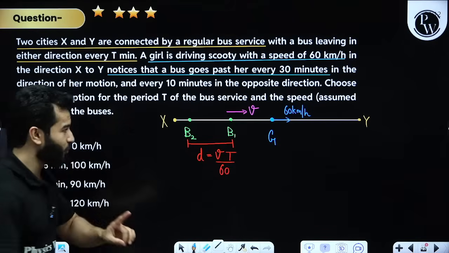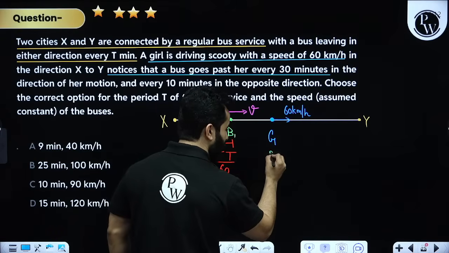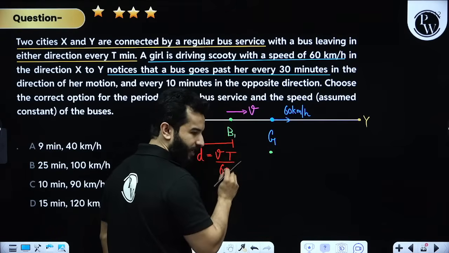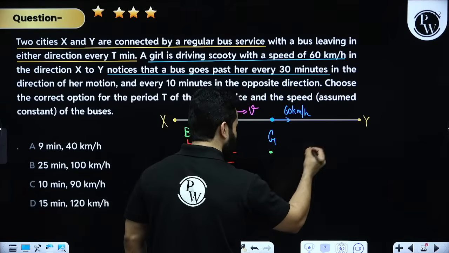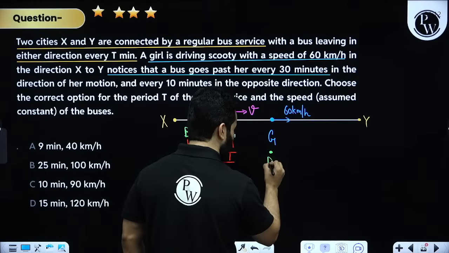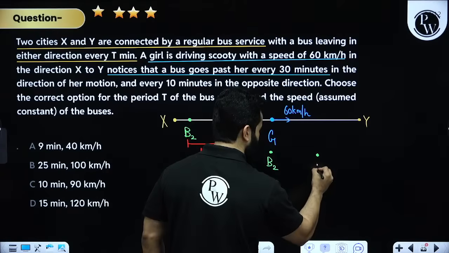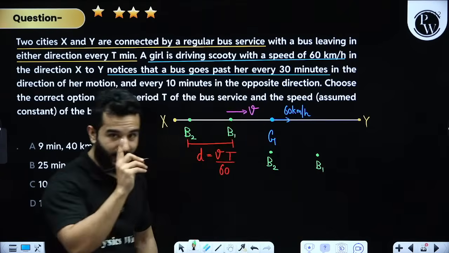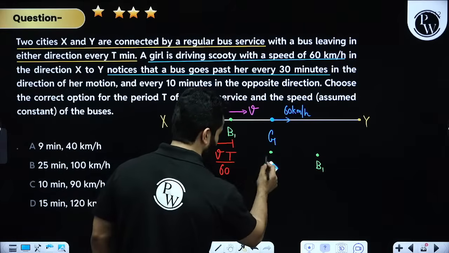Now please understand what they are trying to say. Let's suppose bus B1 passes this girl, then after 30 minutes another bus will pass. So this is B2 and B1 will be somewhere over here. Hopefully you are understanding what I am trying to say. Clear? Now see how we are going to write it down.